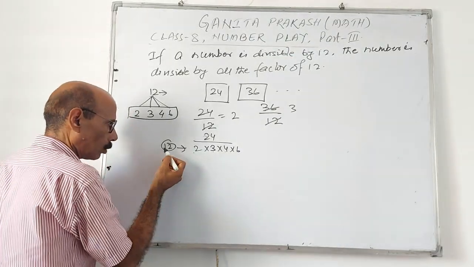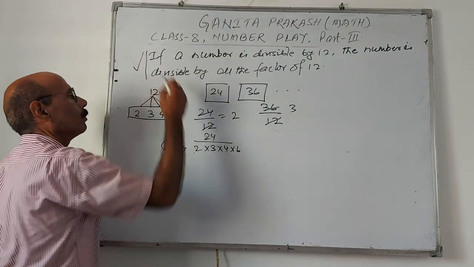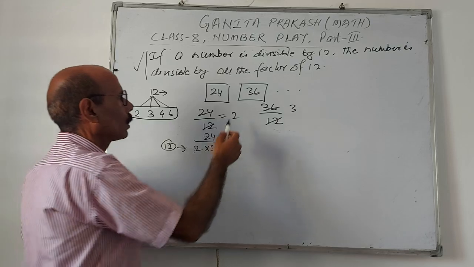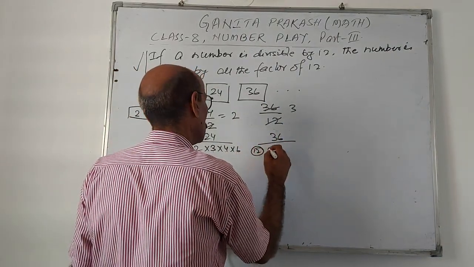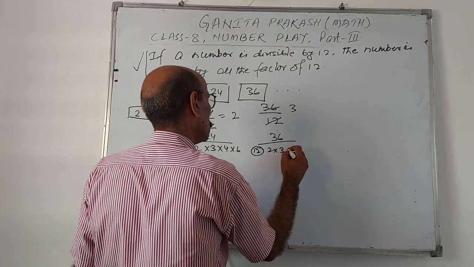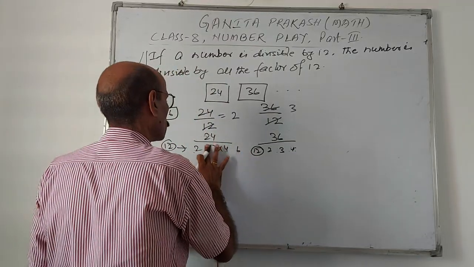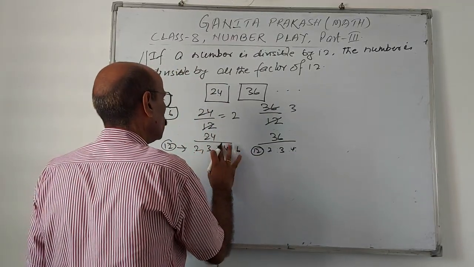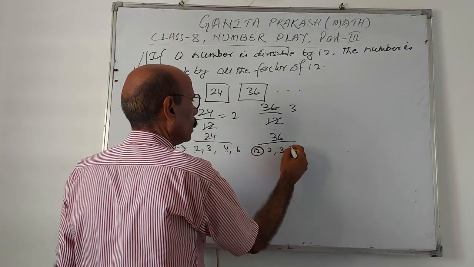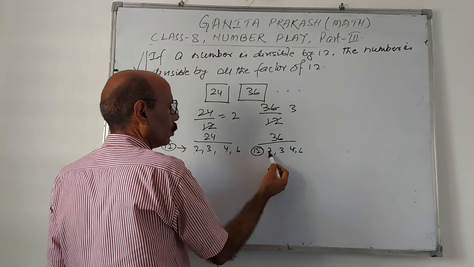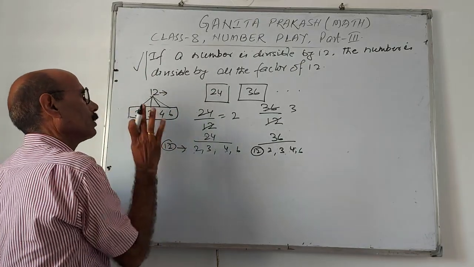These are the factors of 12, and any factor of 12 can divide this number. Same is the statement. Same case here also with 36 by 12. In place of 12, the factors are 2, 3, 4, 6. One by one you can divide this number by any of the factors. See, same is the statement. That means this is correct.